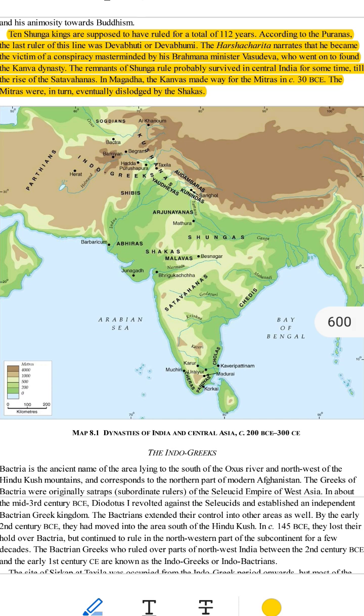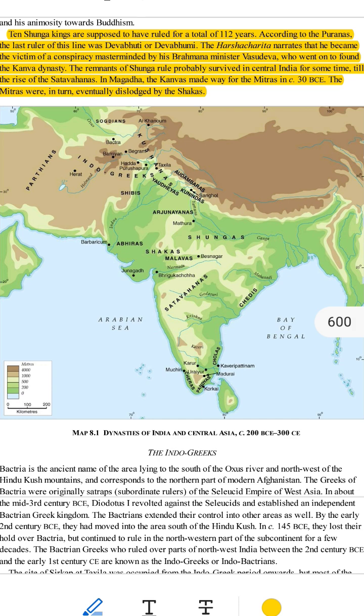Who was the last Shunga king? 1. The last king of the Shunga dynasty was named Devabhuti, sometimes called Devabhumi. 2. What happened to him? He was betrayed by one of his own ministers. This minister was a Brahmana priest named Vasudeva. Vasudeva killed Devabhuti and ended the Shunga dynasty.